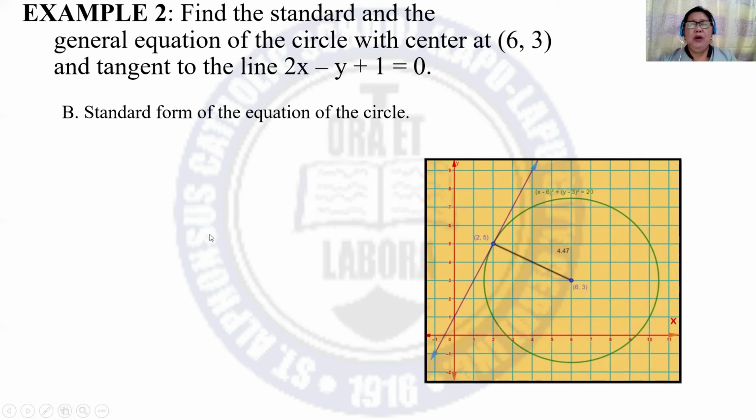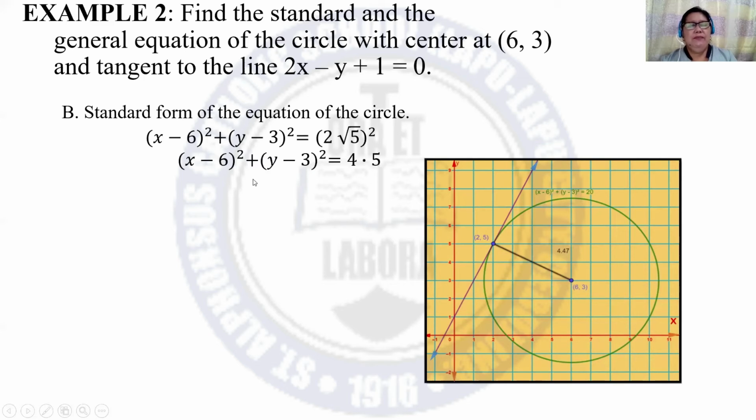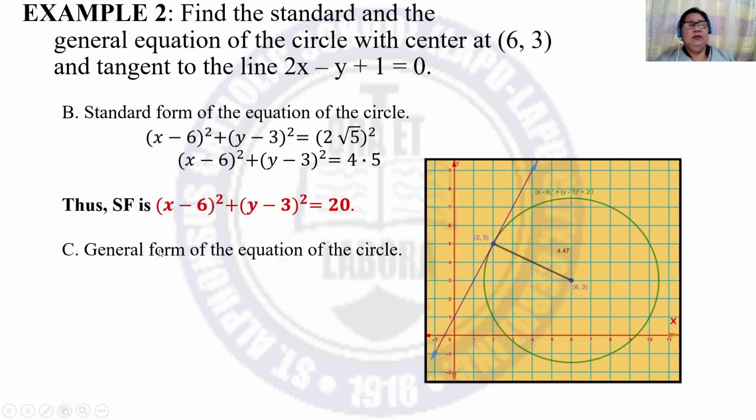And for the standard form of the equation of the circle, you substitute 6 to h and 3 to k, and r is 2 square root of 5. Then the square of 2 is 4. The square of square root of 5 is 5. So what we have, the standard form, is the square of x minus 6 plus the square of y minus 3 is equal to 20.